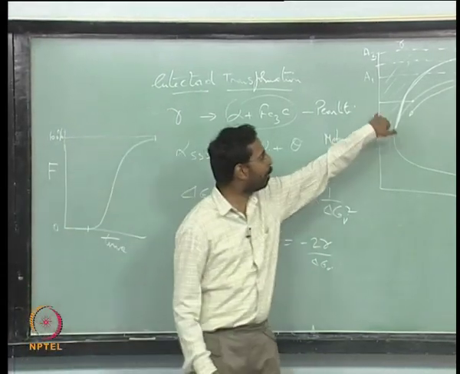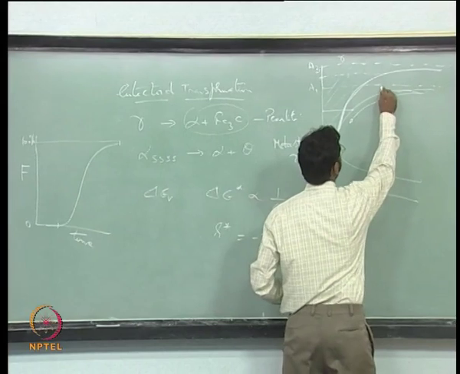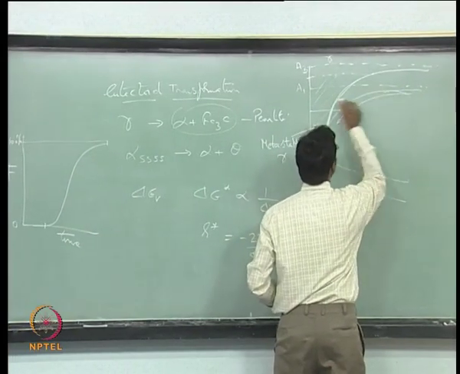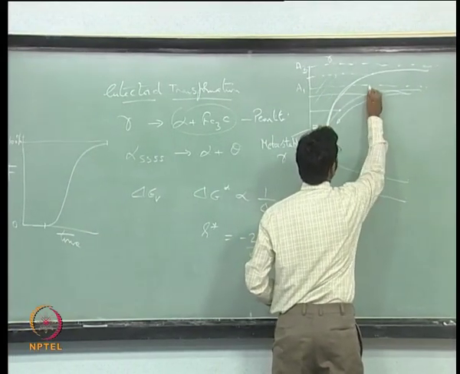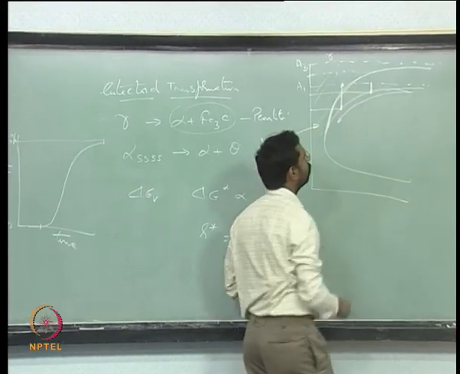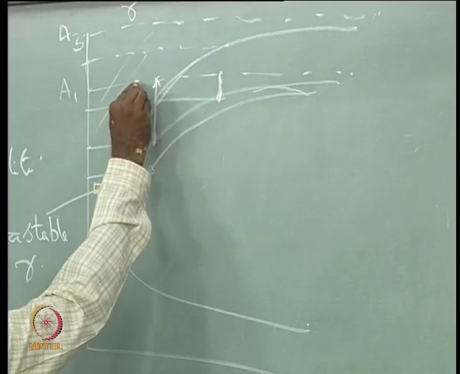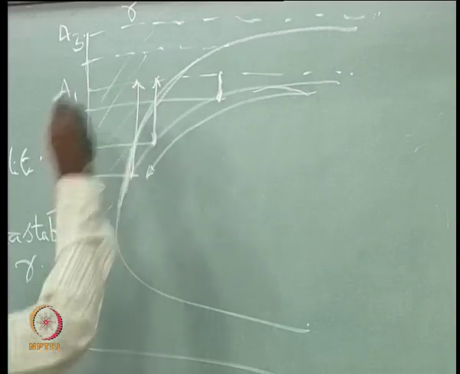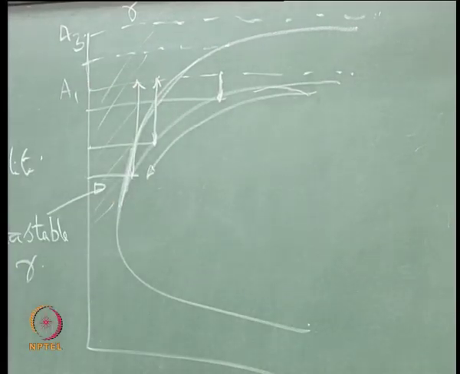As I decrease the temperature, my undercooling is increasing. If I look at a temperature here, this is undercooling. If I look at the temperature here, this is undercooling. If I look at the temperature here, this is undercooling. Undercooling is always measured with respect to the equilibrium transformation temperature.